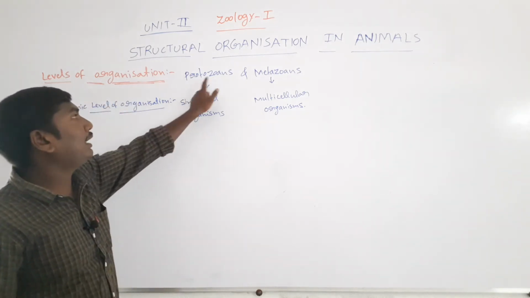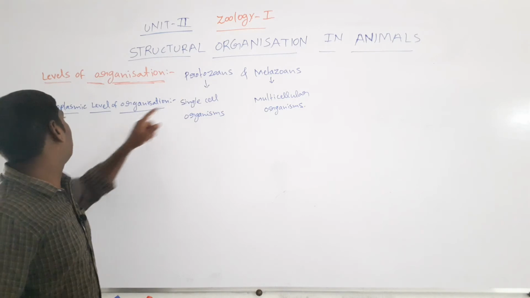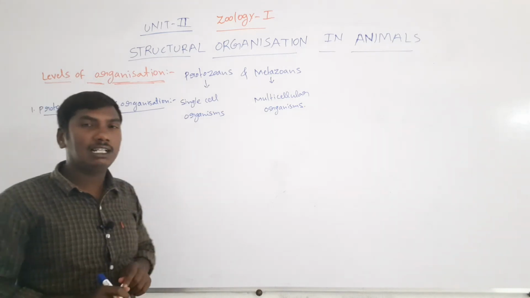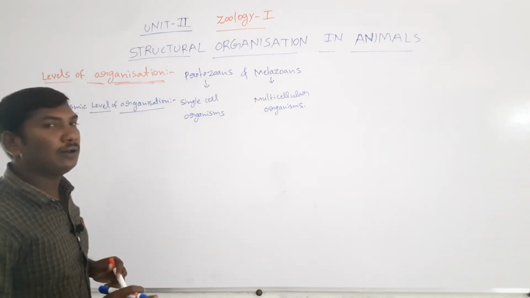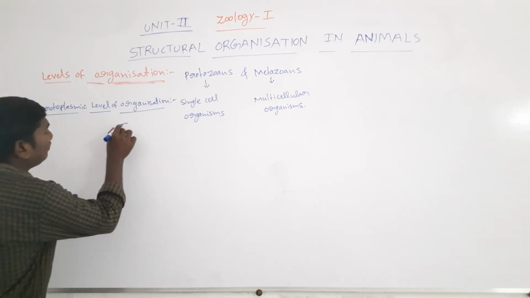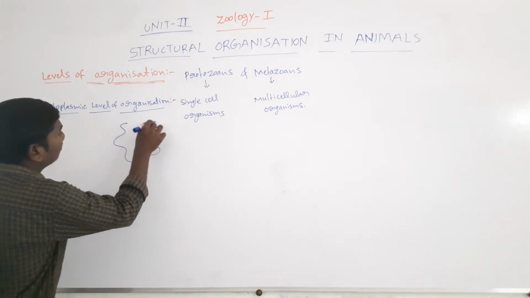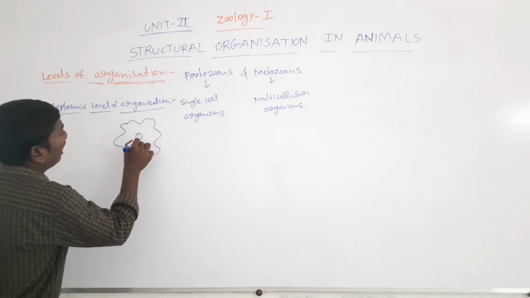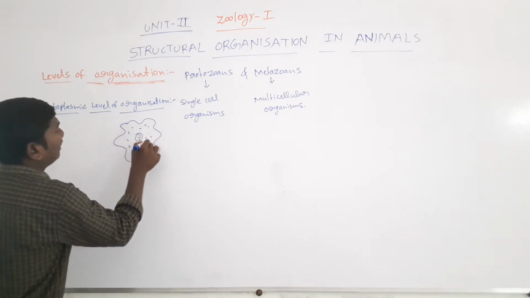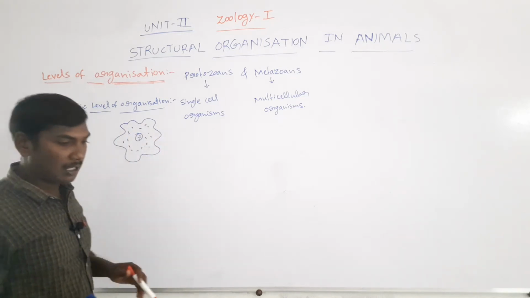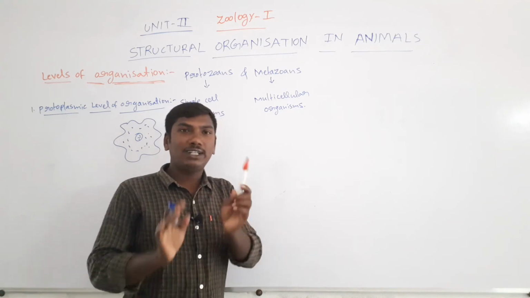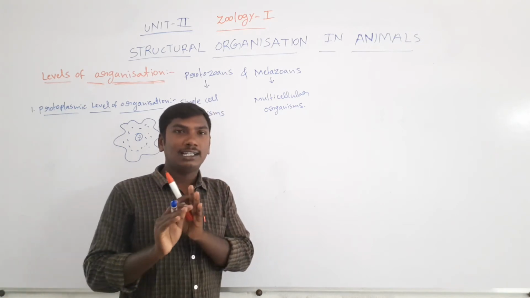We are presenting this on the protozoans, only one level, the protoplasmic level of organization. You know amoeba, a shapeless structure. Amoeba consists of only a single cell.